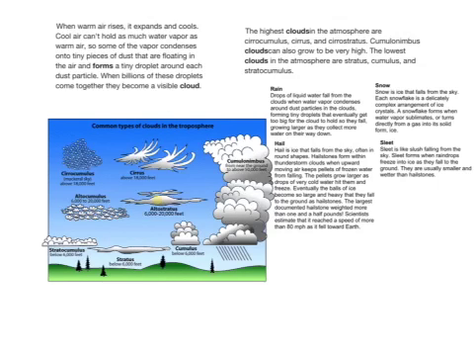There are all types of clouds. The highest clouds in the atmosphere are cumulus, cirrus, and cirrostratus. Cumulonimbus clouds can grow to be very high. The lowest clouds in the atmosphere are stratus and stratocumulus.